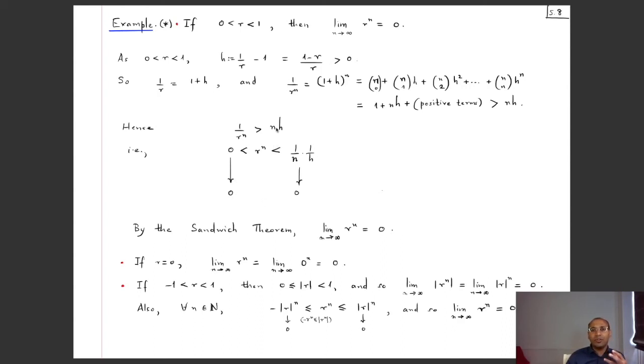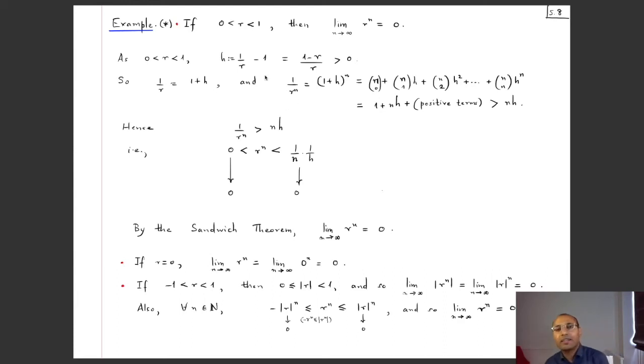So the upshot of it all is that we did this trick of looking at 1 by r minus 1, this positive number, so that we could write 1 by r as 1 plus something, and then 1 by r^n would be 1 plus something positive to the power n, which allowed us to obtain this estimate where you could get r^n is less than 1 divided by n times something. Okay, so that was a little bit of a clever trick, but it seems to work.